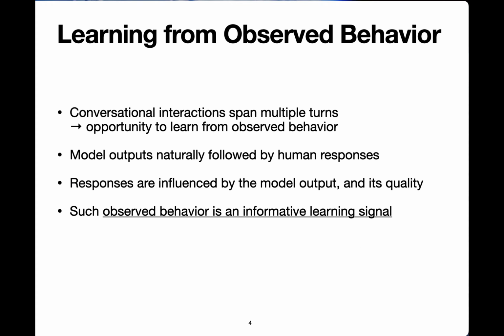The gist of this paper is that we can learn from observed conversational behavior in such interactions. And the reason for that is that conversational interactions span multiple turns. This creates opportunities to learn from observed behavior. Model outputs are naturally followed by human responses. These responses are influenced by the model output and its quality. And this creates an observed behavior that captures a very informative learning signal.